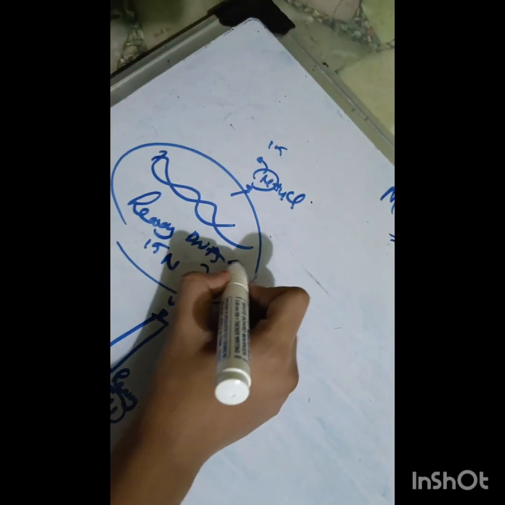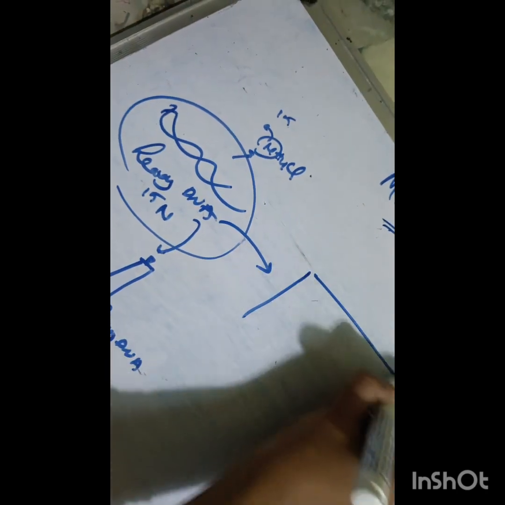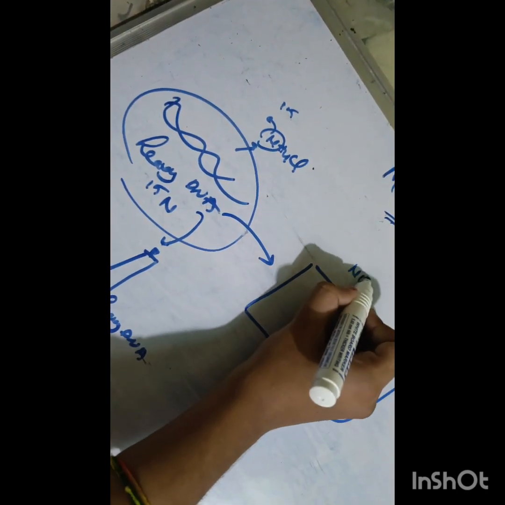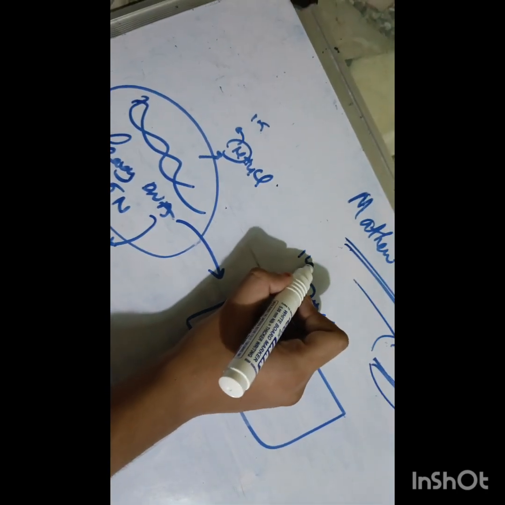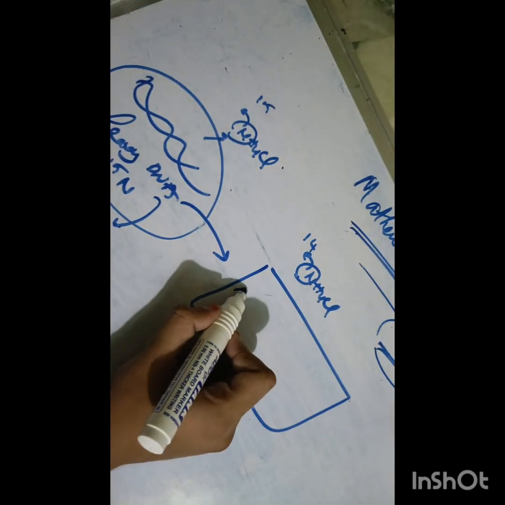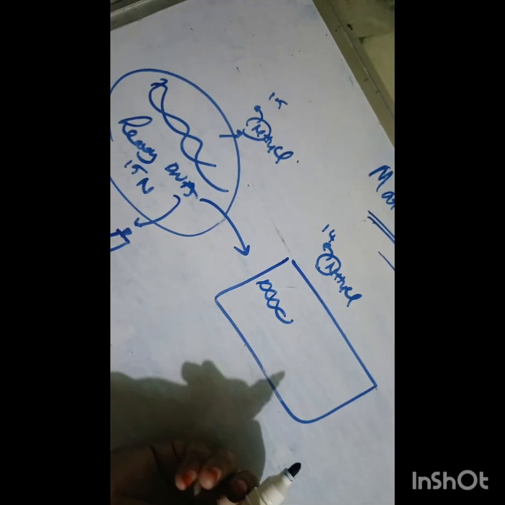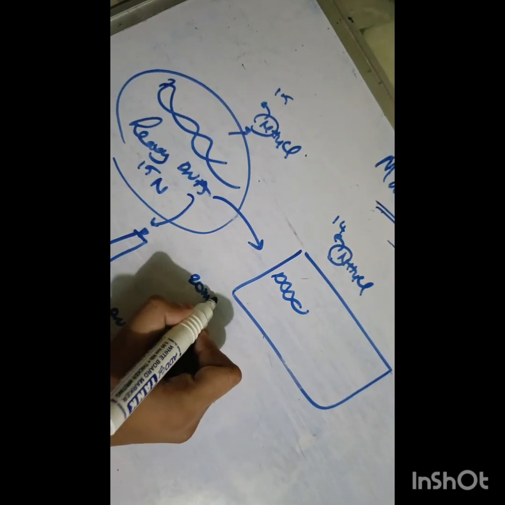Later they transferred this heavy DNA into a medium containing NH4Cl, where here the nitrogen weighs 14. So here is the heavy DNA and they waited for 20 minutes.